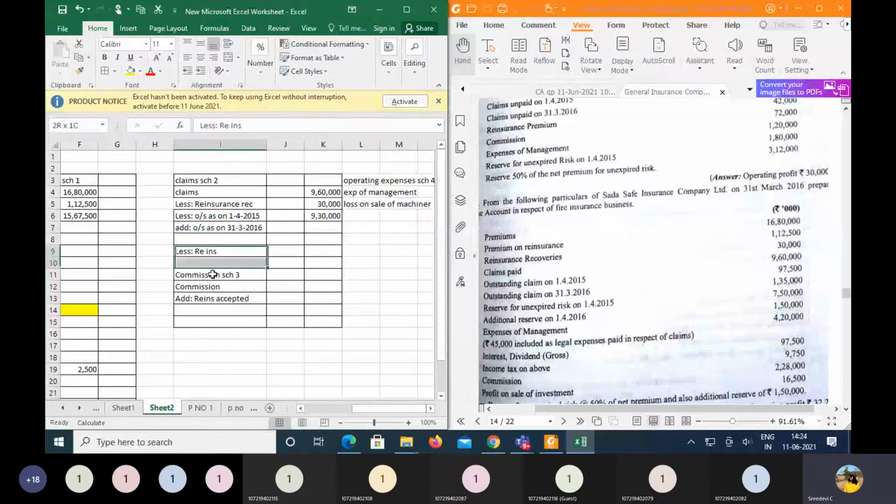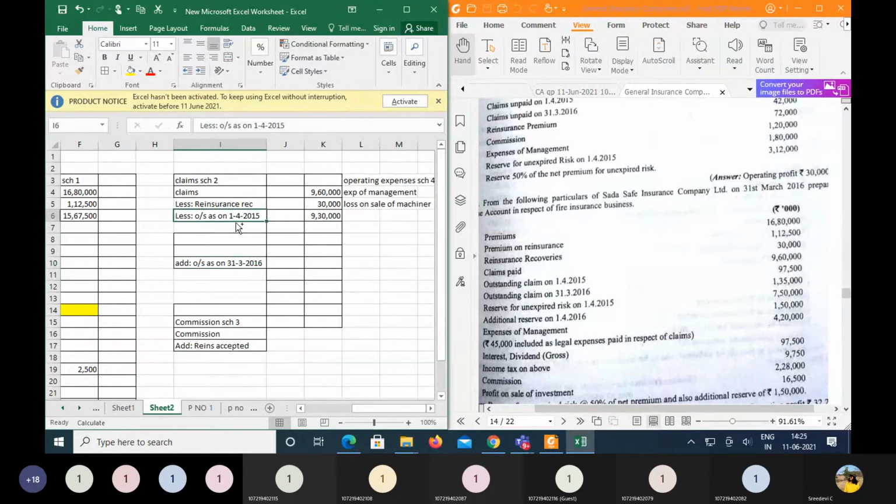So we very well have the claims amount here. The outstanding claims as on 1st of April 2015 is 97,500.